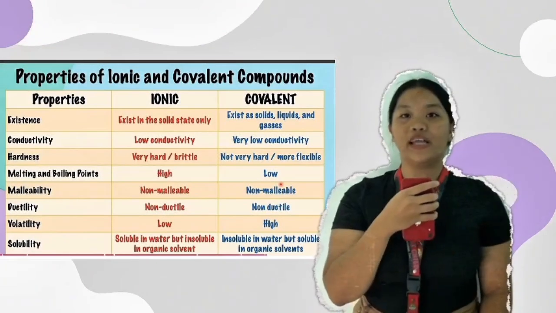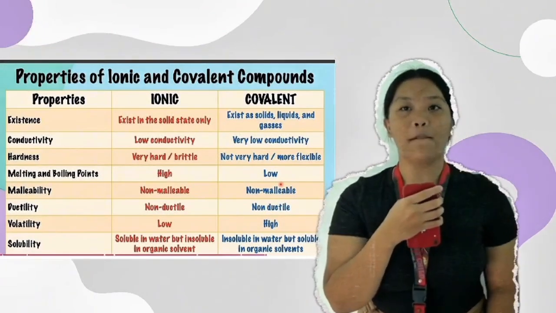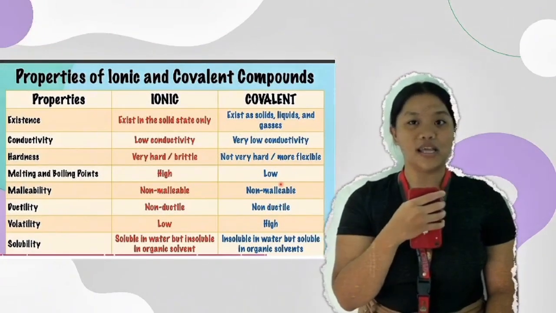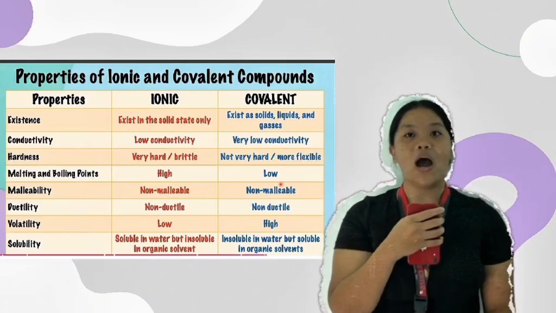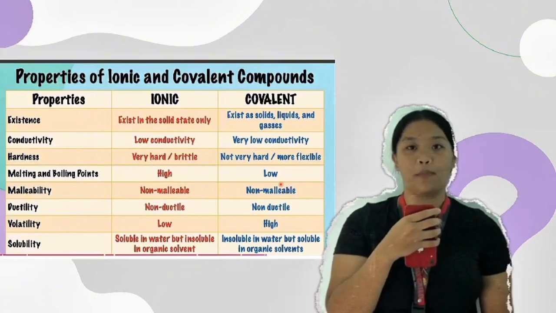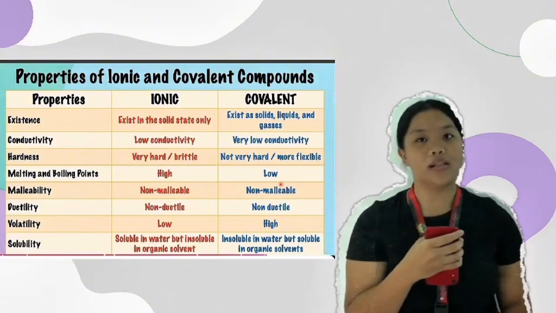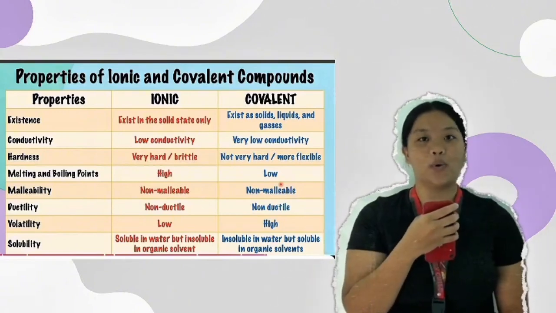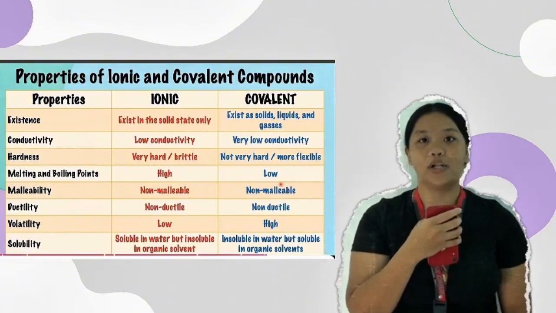Properties of ionic and covalent compounds. Ionic compounds exist only in solid state, have low conductivity, are very hard and brittle, and have high melting and boiling points. They are non-malleable, non-ductile, and soluble in water, but not in organic solvents.